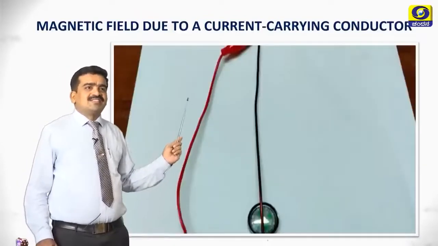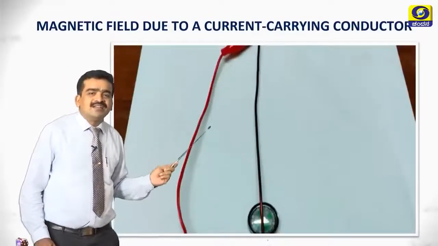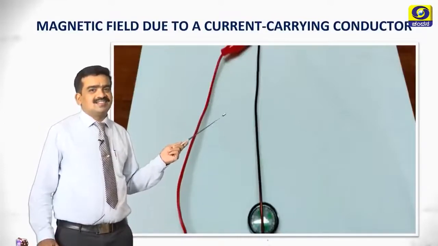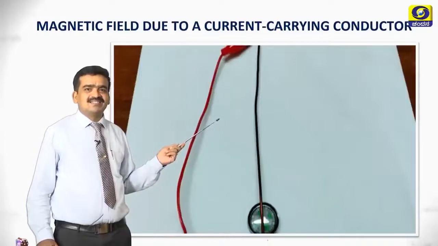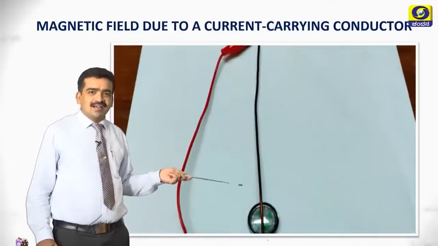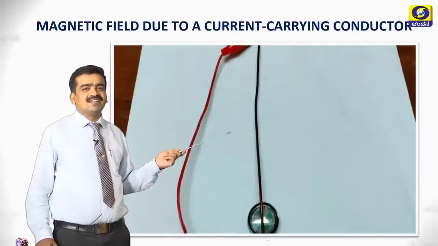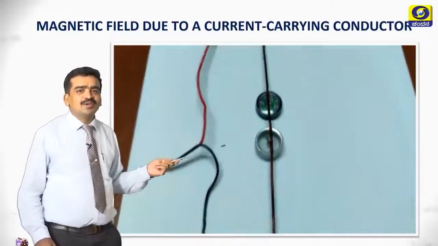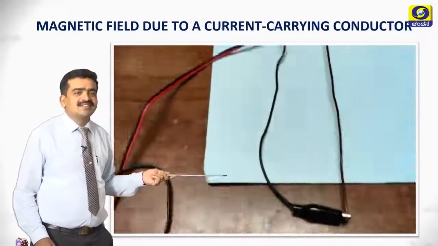My question is, what happens when a current is flowing through a conductor? There is a flow of charges. That is the thing you know. There is another phenomenon along with the flow of current. Let's see what that is. Here I am showing you an experiment.